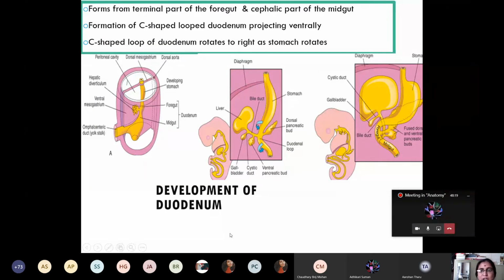And now the development of the duodenum. Now here you can see this is the foregut, the distal part of the foregut, and this is the part of the midgut. So the duodenum is derived from the terminal part of the foregut and the cranial part of the midgut. Initially the duodenum forms a C-shaped loop. Can you see this? C-shaped, letter C. A C-shaped loop which lies on the midline.